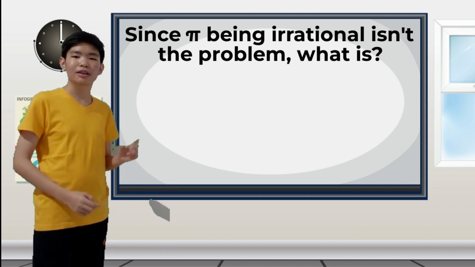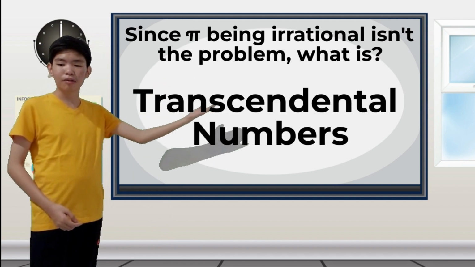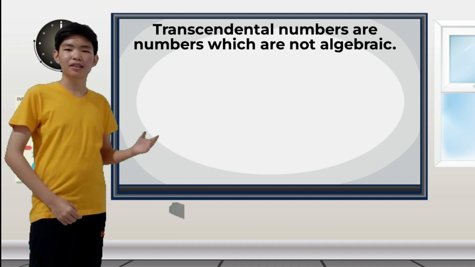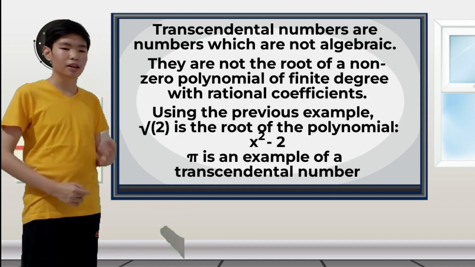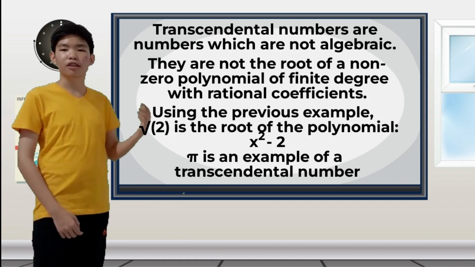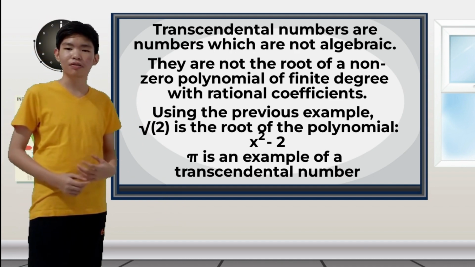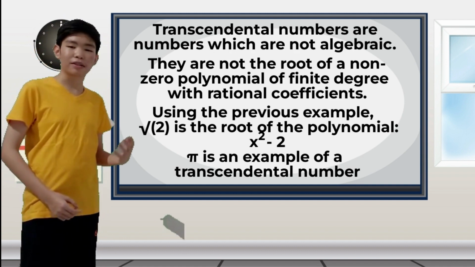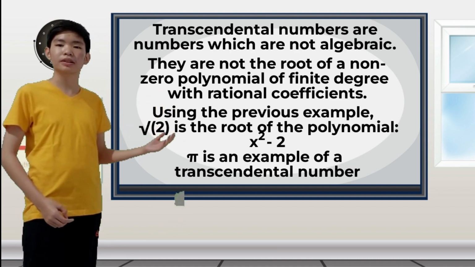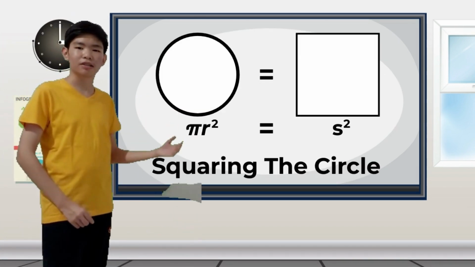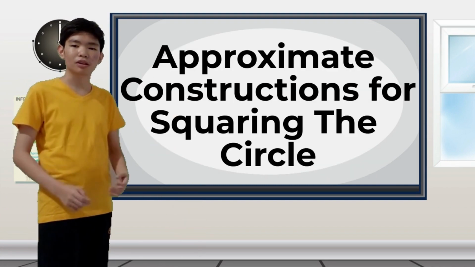Well, this is where we have to introduce another classification of numbers called transcendental numbers. Transcendental numbers are numbers which are not algebraic. That means these numbers are not the root of a non-zero polynomial of a certain degree with rational coefficients. As you might have guessed, pi is an example of one of these transcendental numbers. Since we can't make an accurate construction for squaring the circle right now, we can only make approximate constructions.